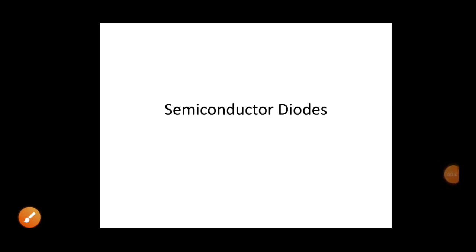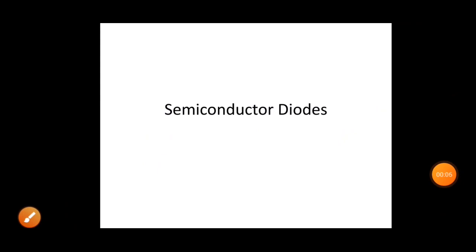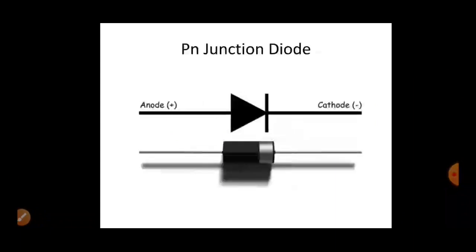Hi friends, today we are going to talk about semiconductor diodes. Even the word semiconductor tells you its meaning, which is that semiconductors are materials having conductivity between conductors and non-conductors. So here is the schematic symbol of a p-n junction diode.